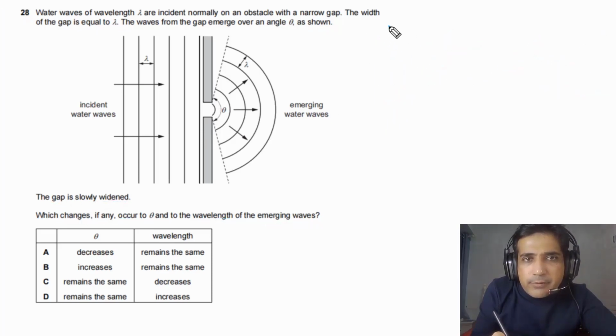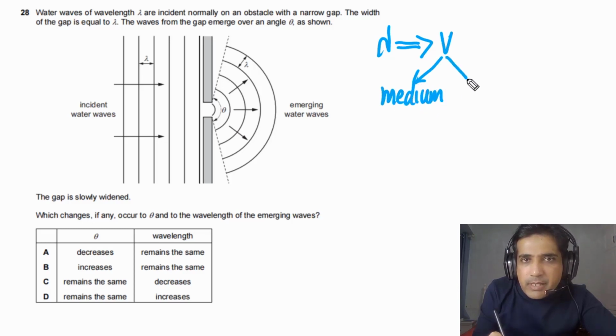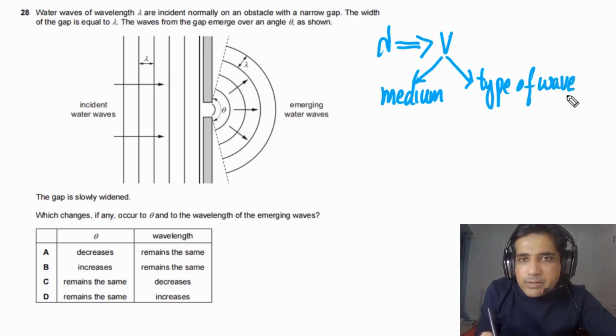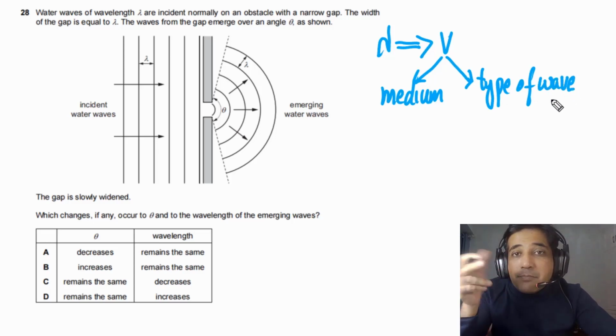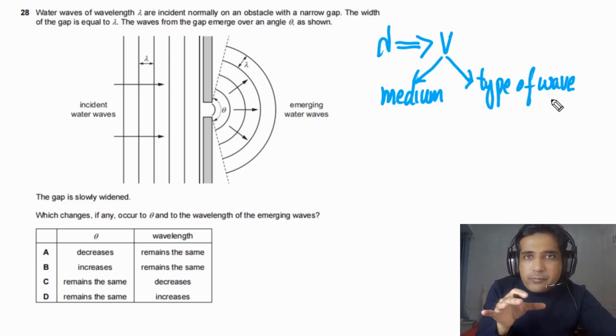Let's try to understand what is the relationship between lambda and the speed of a wave. The speed of a wave depends on the medium, and the speed of a wave also depends on the type of wave. Type of wave means different waves have different speeds in the same medium. For example, the speed of light and the speed of sound in air are different. So different waves have different speeds in the same medium.